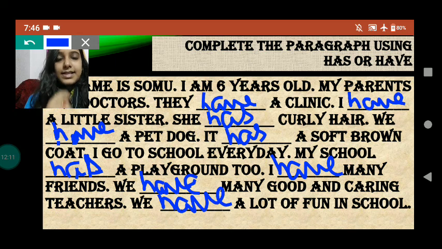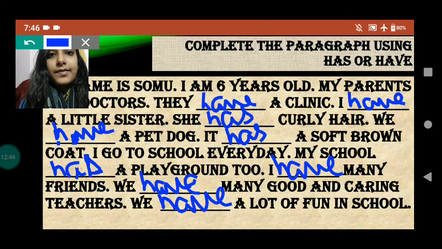So let's see the sentences. My name is Somu. I am 6 years old. My parents are doctors. They have a clinic. I have a little sister. She has curly hair. We have a pet dog. It has a soft brown coat. I go to school every day. My school has a playground too. I have many friends. We have many good and caring teachers. We have a lot of fun in school. So you can see where to use has and where to use have, right?